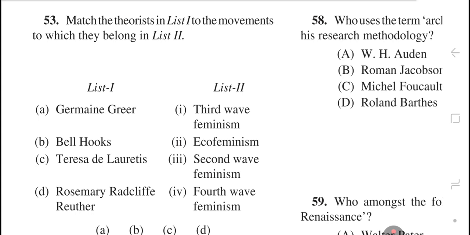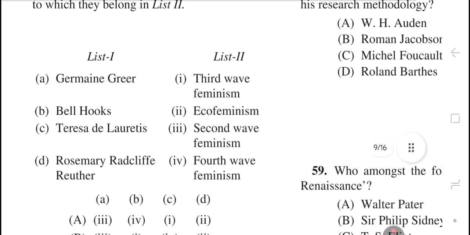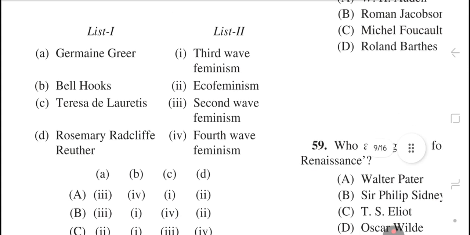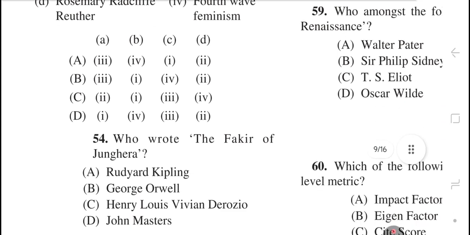Question number 53. Match the theorists in list first to the movements to which they belong in list second. The right answer is option number B: Germaine Greer, second wave feminism. Bell Hooks, third wave feminism. Teresa de Lauretis, fourth wave feminism. And Rosemary Radford Ruether, ecofeminism.